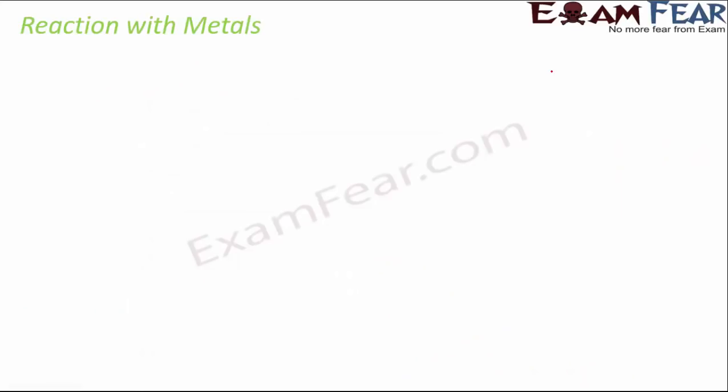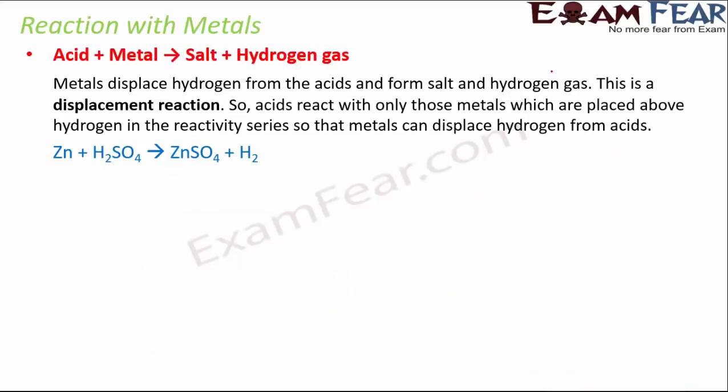So, let us now quickly see the reaction of acids and bases with metals. Acids react with metals to form salt and hydrogen gas. So, metals displace hydrogen from the acids and form salt and hydrogen gas. This type of reaction is called a displacement reaction. If you look at this reaction, it shows zinc plus H2SO4.